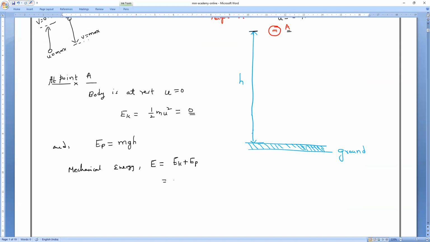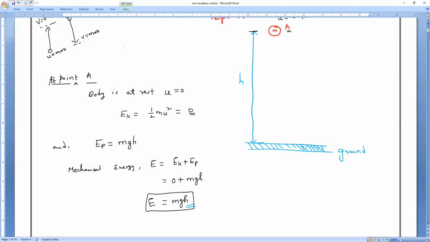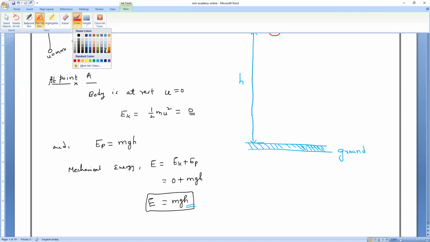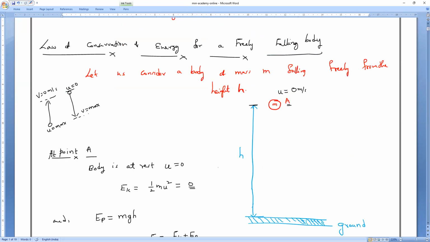So what is the kinetic energy, everybody? 0. Potential energy is equal to what? mgh. So what is the mechanical energy? E is equal to mgh. Am I right? Yes, sir. So at the maximum height, mechanical energy is equal to mgh because the initial velocity is 0, so the kinetic energy is 0.